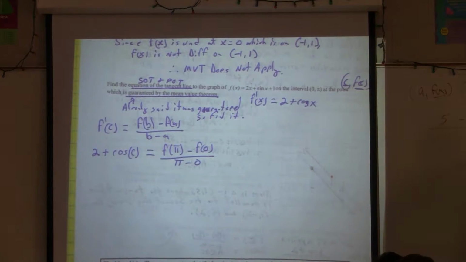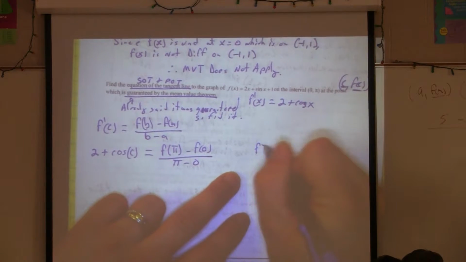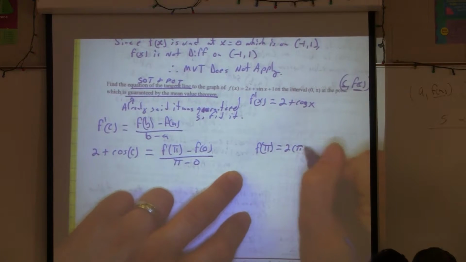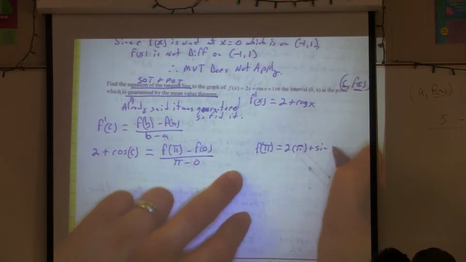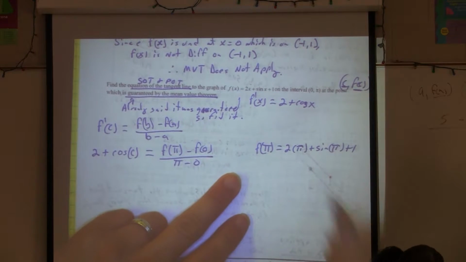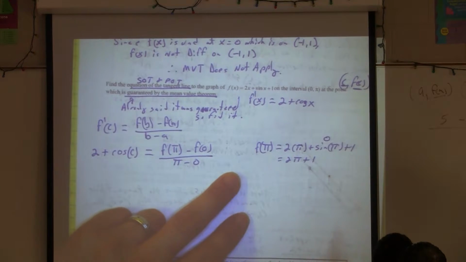Okay, so what's f of pi? We've got to figure that out. That's 2 times pi, so 2 pi plus sine of pi plus 1. What's sine of pi? 0, so that gives us 2 pi plus 1.